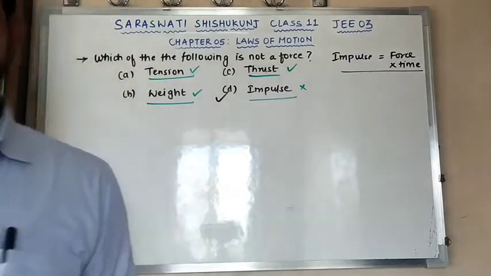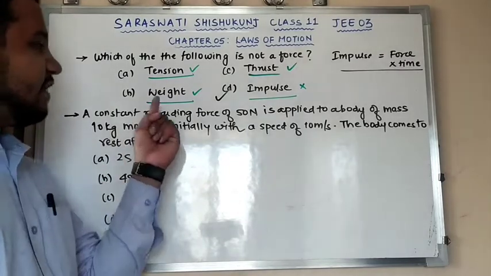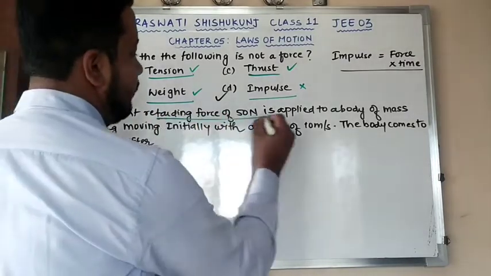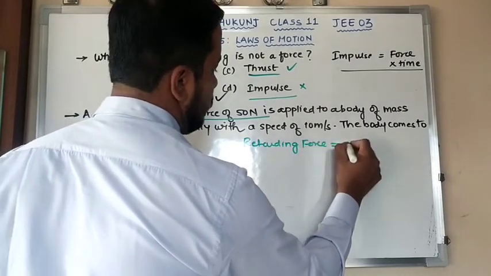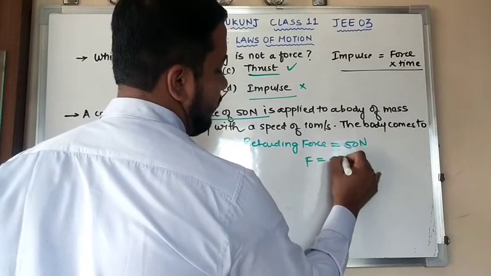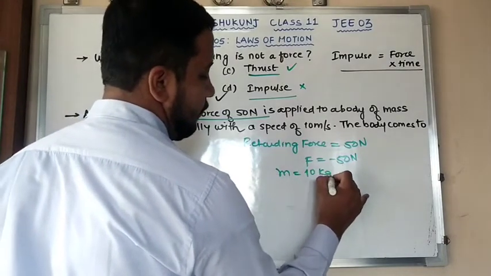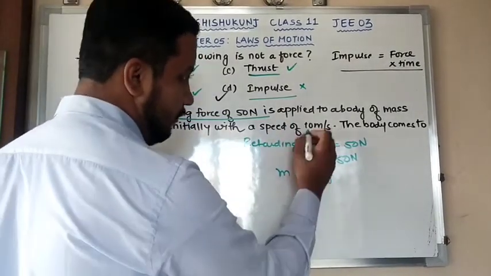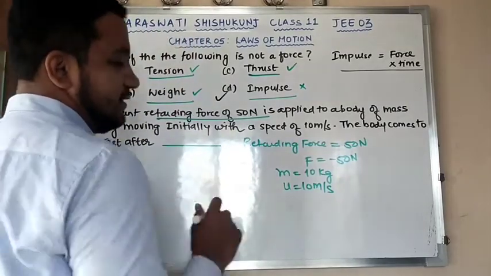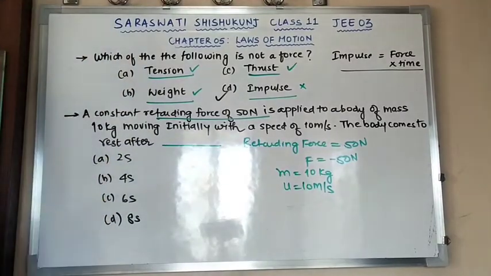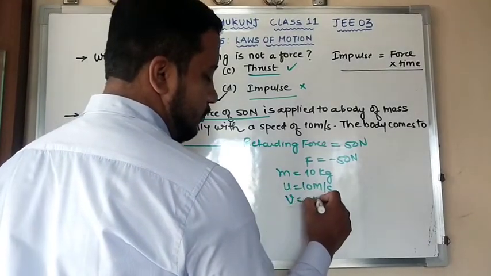Okay, moving to the next question we do have, a constant retarding force of 50 newtons. They have provided a retarding force. Remember, if they are giving you a retarding force, make sure that you are taking that force to be negative. Clear? Next, applied to a mass of 10 kg. They have given the mass, that is 10 kg, and initially the speed is 10 meter per second, means u is 10 meter per second. Also the body comes to rest after dash seconds, means in the options they have given time period, so we need to calculate the time in order that the body comes to rest. So final velocity is going to be 0. Clear?